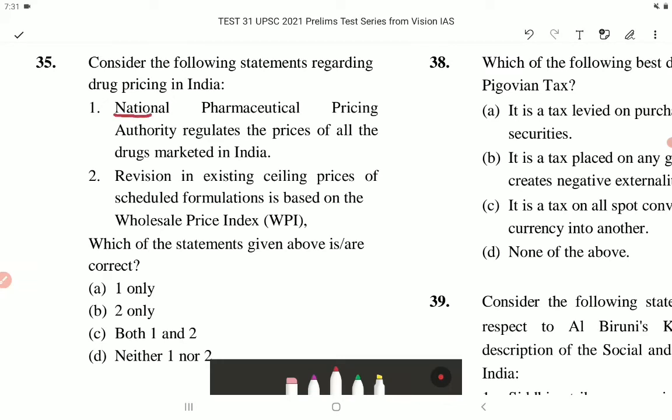National Pharmaceutical Pricing Authority, that is NPPA, regulates the prices of all the drugs marketed in India. This is incorrect. The National List of Essential Medicines.